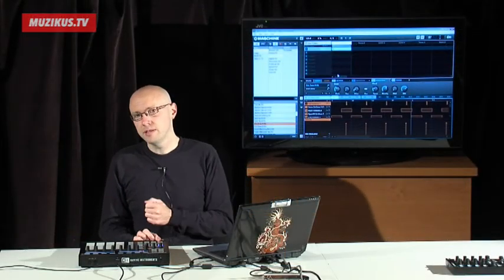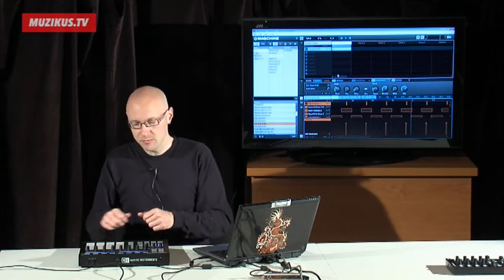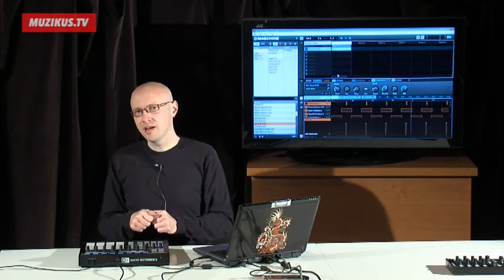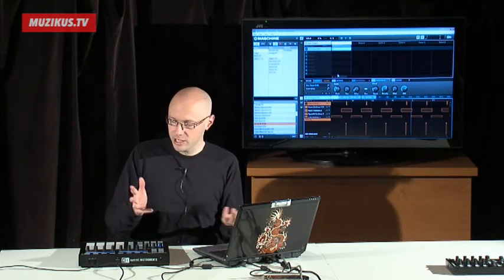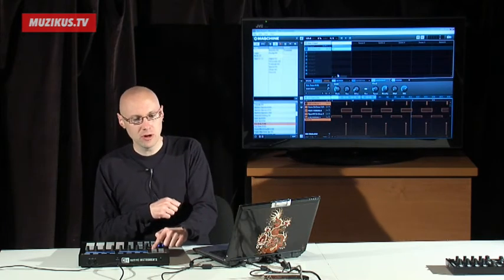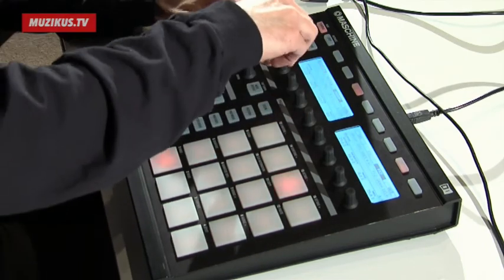Now, one of the great things about the effects in Maschine is that you can automate your parameter turns in real time. So if I want to record my knob turning and make the interesting knob turns that I'm doing part of the music, I can do that. I have a little auto write button. I'll just hold that down and I'll change some of the effect parameters, and you'll hear that that will become part of the music.